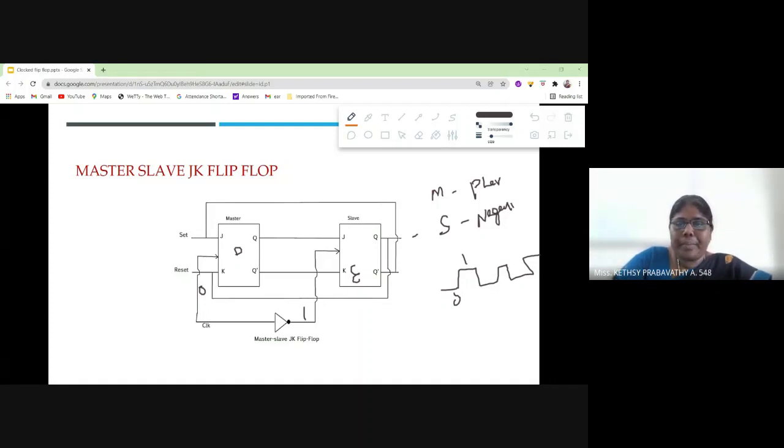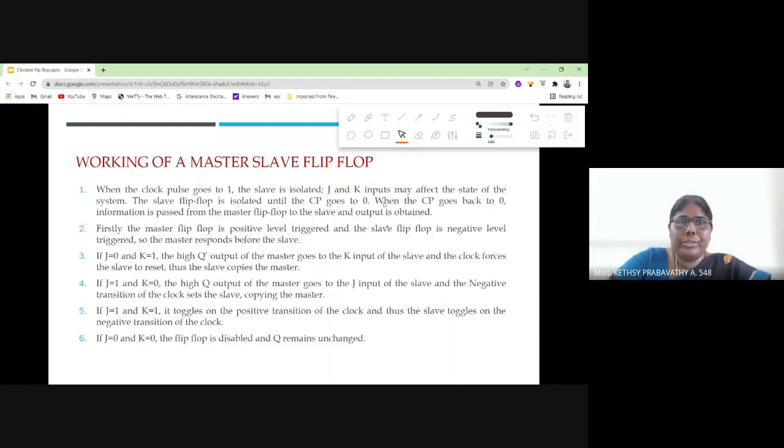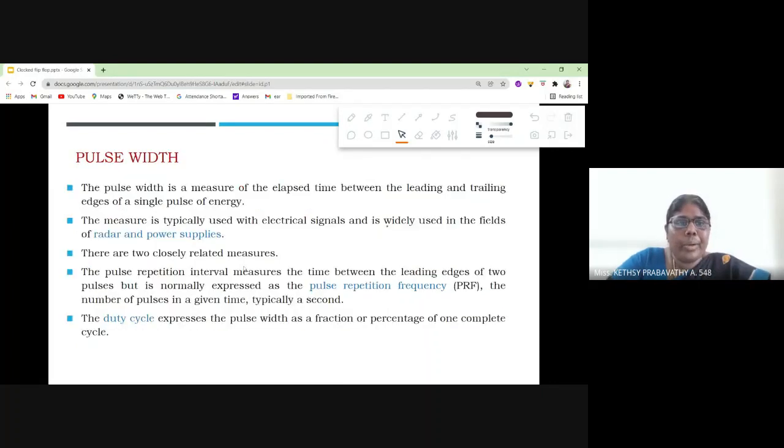Everyone understood? Okay. Next, I'm going to do the same thing. Whatever I have given, I explain in the same way. Now I have given some small basic questions of 1 mark or 2 marks.